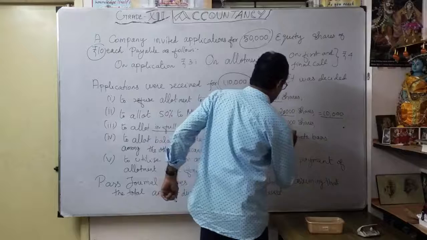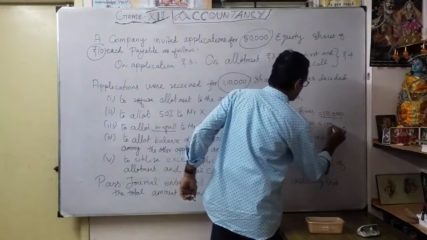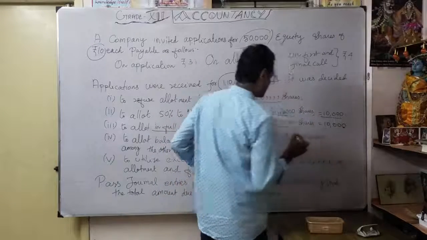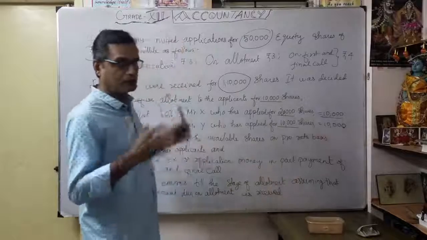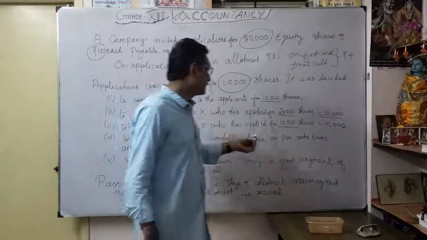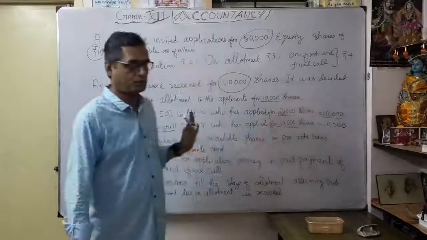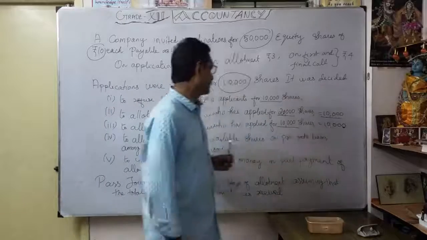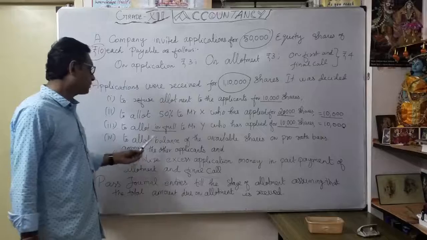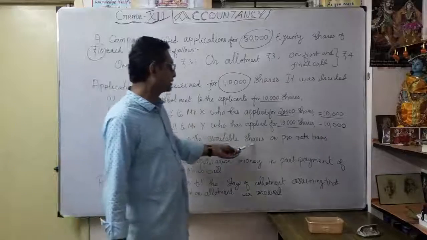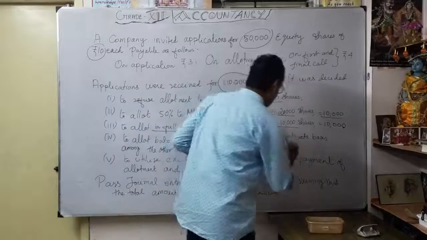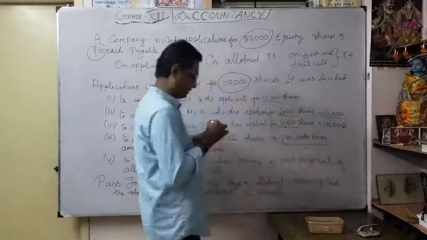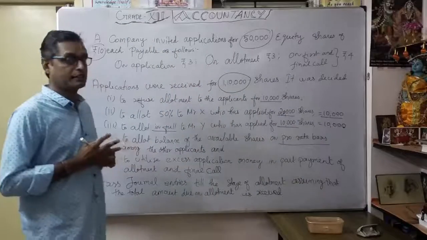Whatever 10,000 he applied for, we allot the full 10,000 shares. Now 10,000 here, 10,000 there. Thereafter, to allot the balance of the available shares on a pro rata basis. Whatever the balance, you have to allot on a pro rata basis.